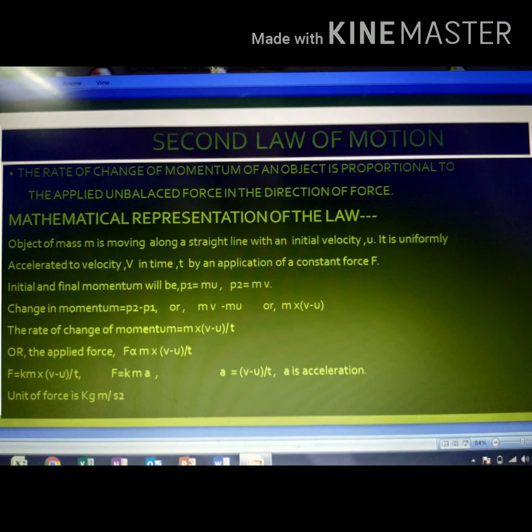Thus the acceleration of the ball decreases, and therefore the impact of catching the fast moving ball is also reduced. If the ball is stopped suddenly, then the high velocity decreases to 0 in a very short interval of time, and thus the rate of change of momentum of the ball will be large. In this way, we can also get the first law of motion from the second law.